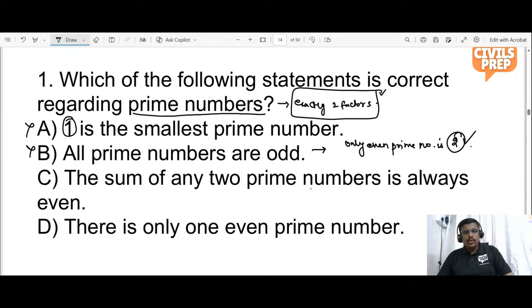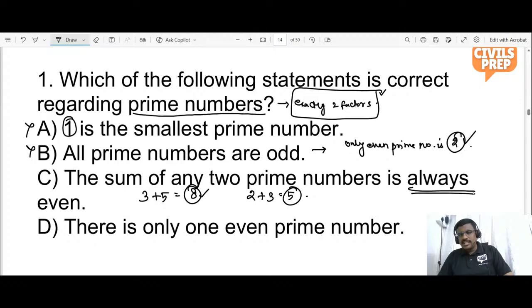The sum of any two prime numbers is always even? Let us check. 3 is a prime number, 5 is a prime number. On adding, we get 8, which is an even number. What if 2 plus 3? We are getting 5. The question asked is whether the sum of any two prime numbers is always even. So this is the distractor, and you need to eliminate this.